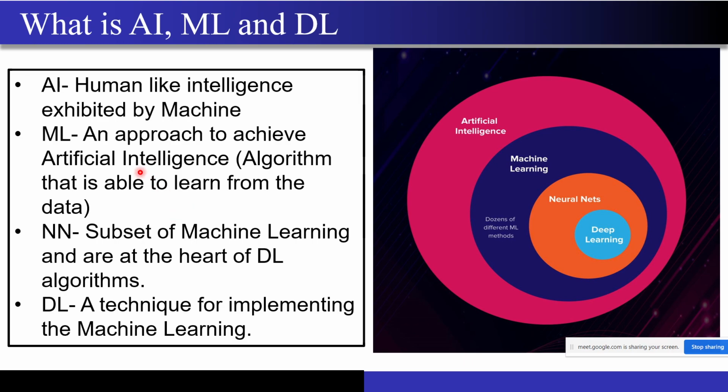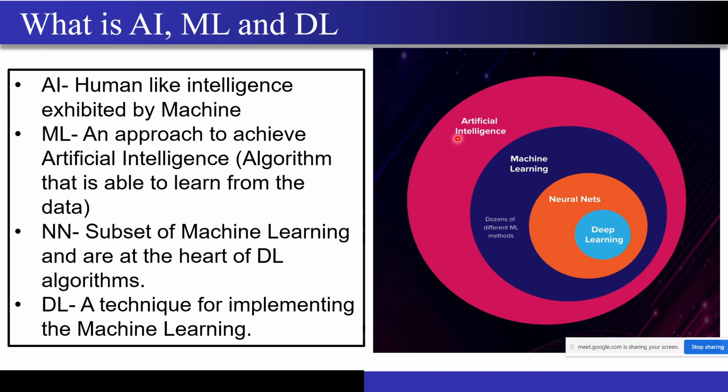And now there are multiple ways of implementing this ML, right? There are different models, but the very popular model that got famous across all the social media and across the research community is your deep learning model, right? It is a technique for implementing machine learning. And how do we do that? We do that with the help of neural networks, right? I will show you what neural networks are, but this diagram represents it.